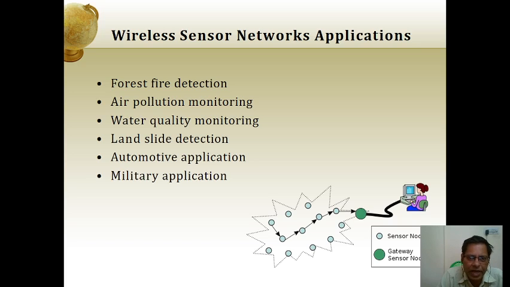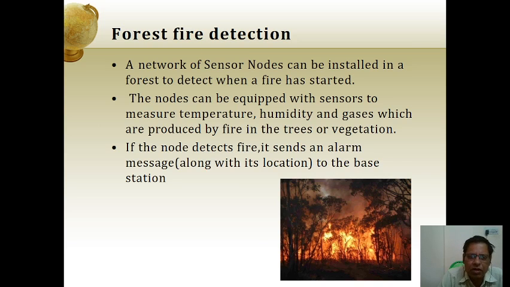Landslide detection: sensors are widely used to know about the land. And automotive applications: there are many, as I told you, for home applications or office applications. The sensors are also used for military, hospital, everywhere nowadays. And now the first point is explaining forest fire detection.